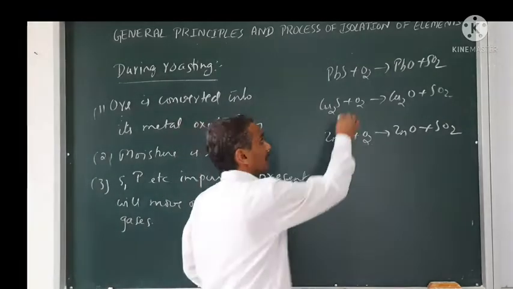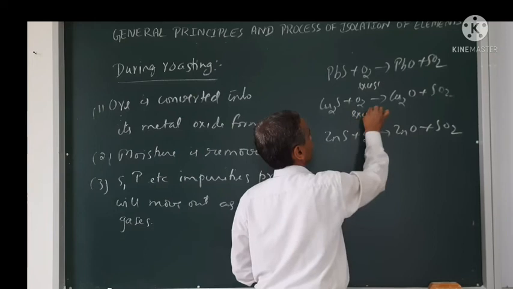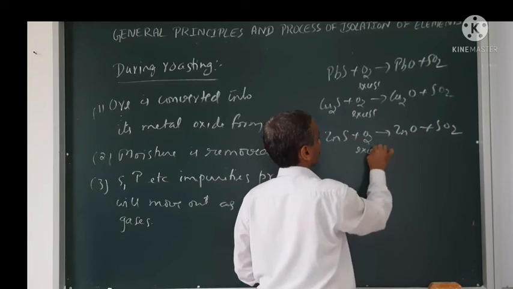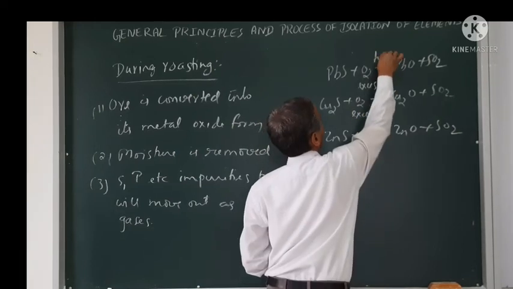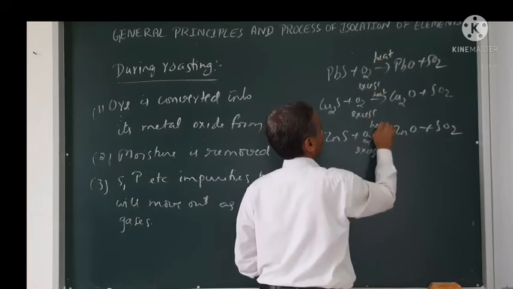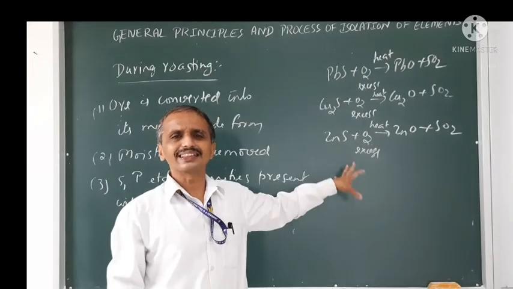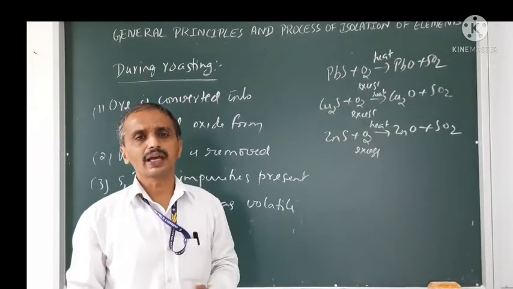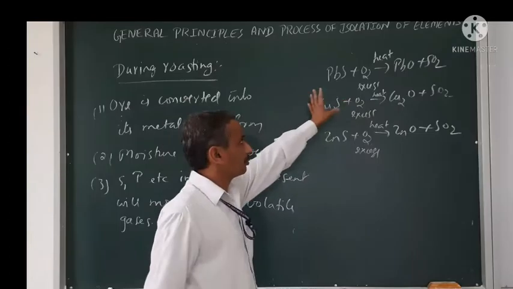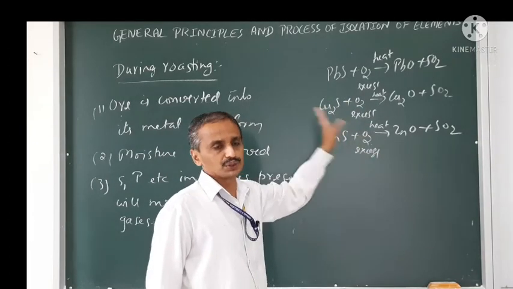But everywhere, due to the high temperature, in the presence of excess oxygen or air supply. And remember, none of these reactions are balanced. You have to balance the equations.